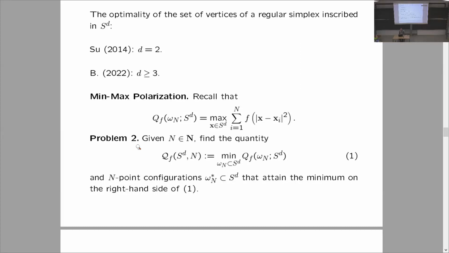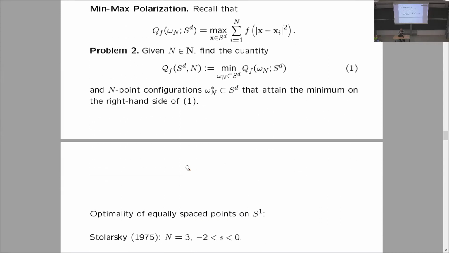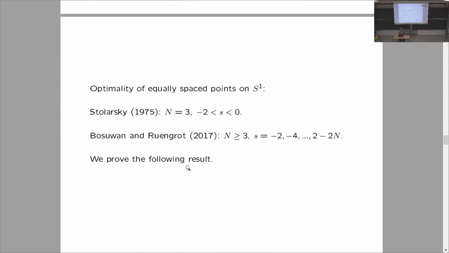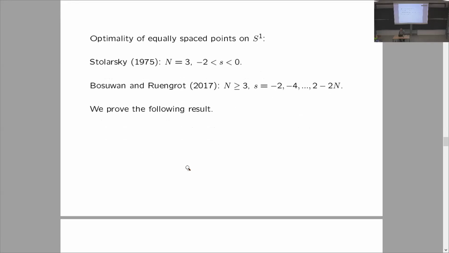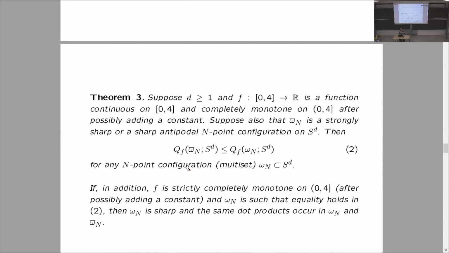And problem 2 requires finding the absolute minimum of this quantity q_f over all configurations of n points on S^d, and finding the configurations themselves that attain this minimum. So there are a few known results for optimality of these configurations on S^1, by Stolarsky, and also by others. And we showed the following results.